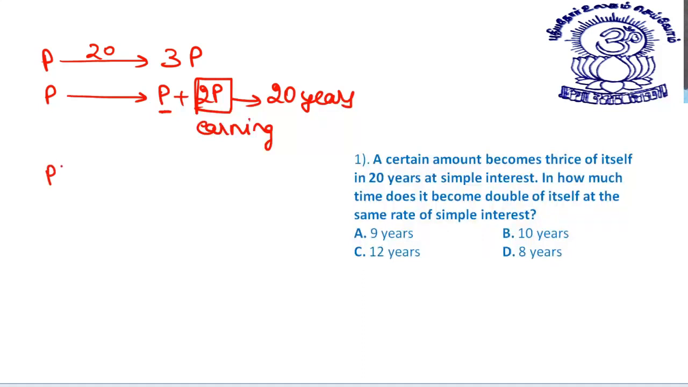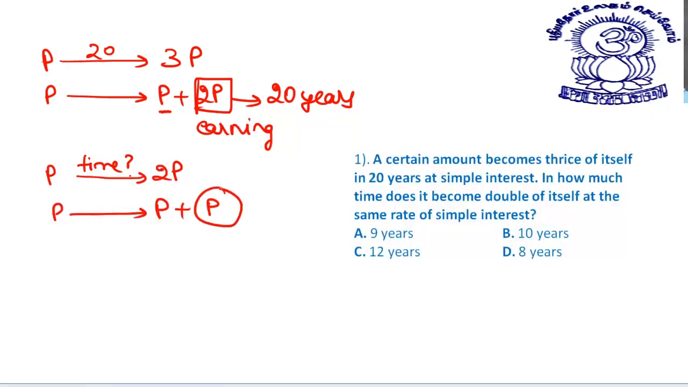Now what is being asked? In how much time does it become double of itself at the same rate of simple interest? Now what do we need to find? I need to find the time to earn P, as it becomes 2P means P plus P. If I earn 2P in 20 years, I will earn P in 10 years. So my answer is 10 years, and I am sure it must be clear to all of you. Should I move ahead? Okay, let's move to the next one.